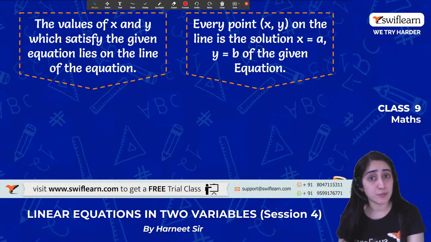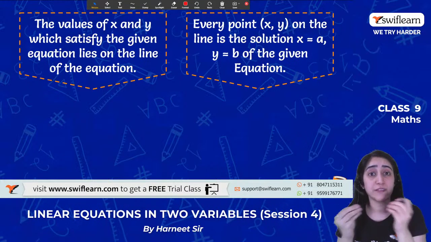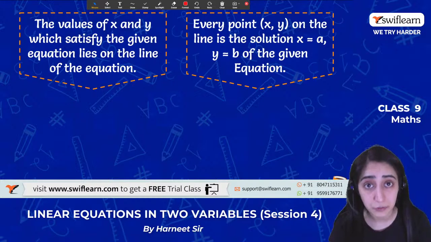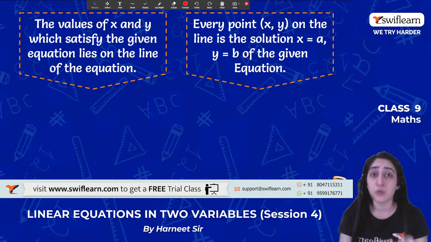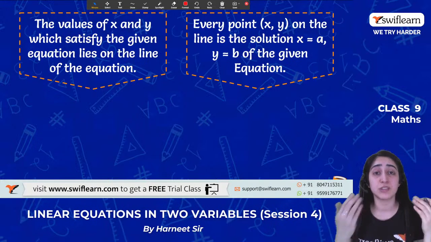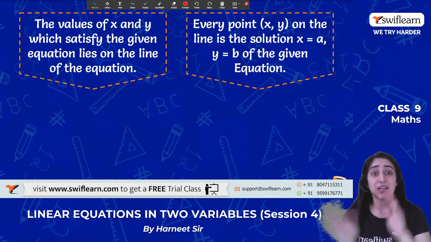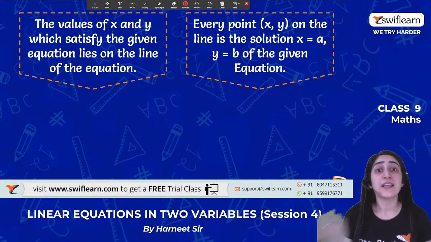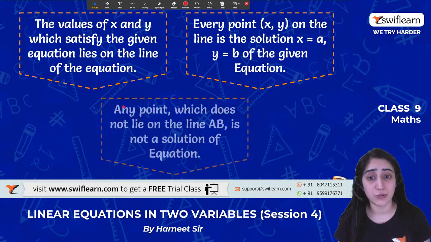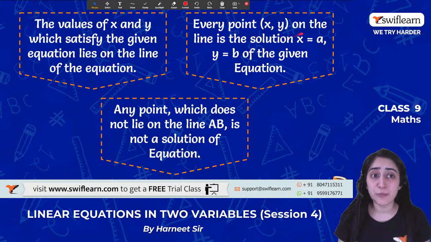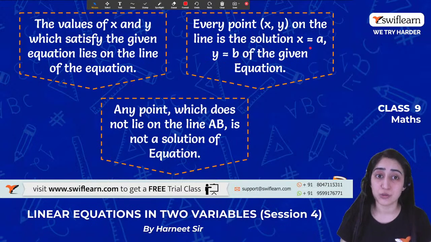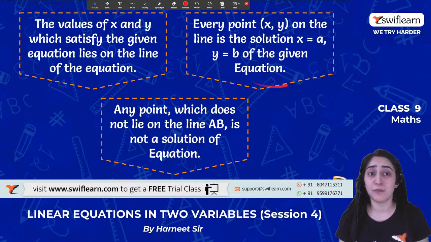When I put the values of the pair I made into the given equation, if my left hand side is equal to the right hand side, then only I'll say that it satisfies the equation, right? So every point (x, y) of the line is a solution, that x is equal to a, y is equal to b in the given equation.